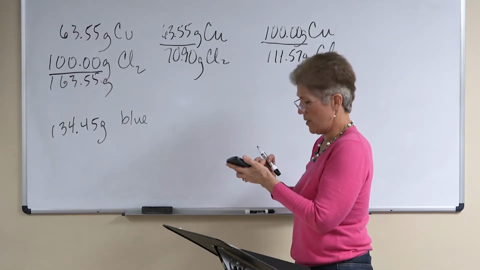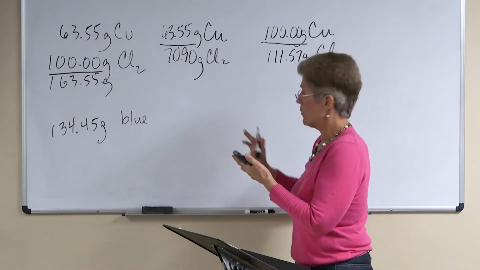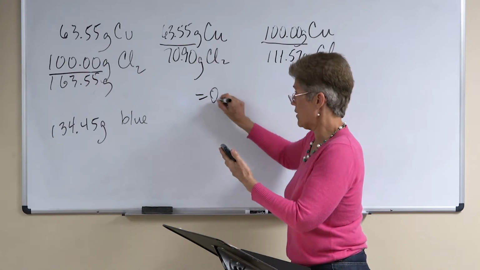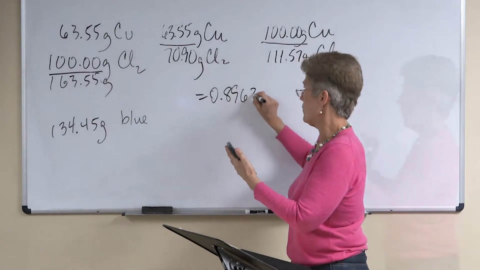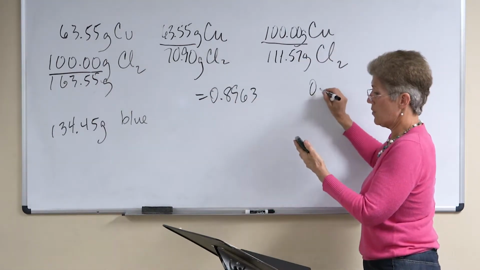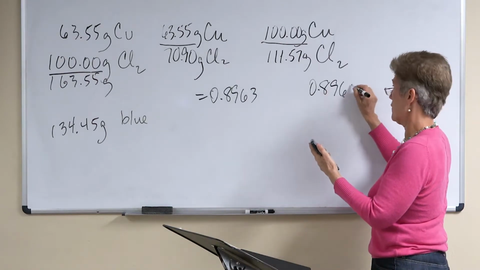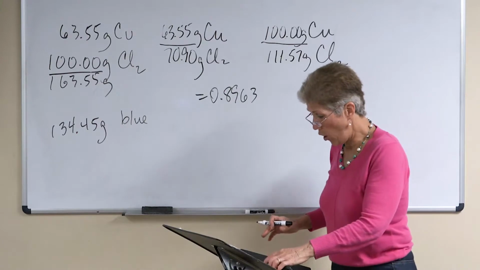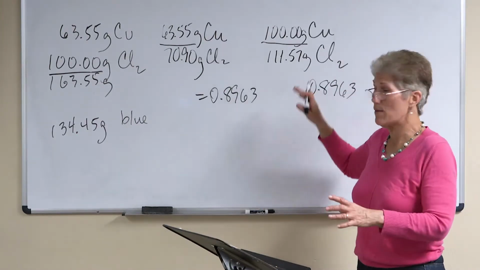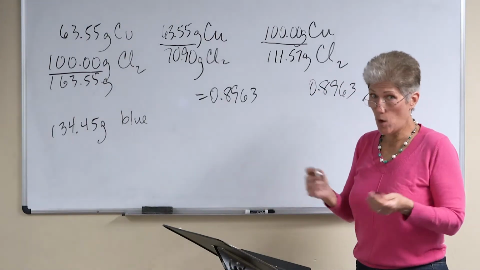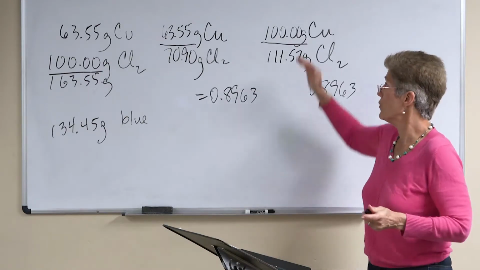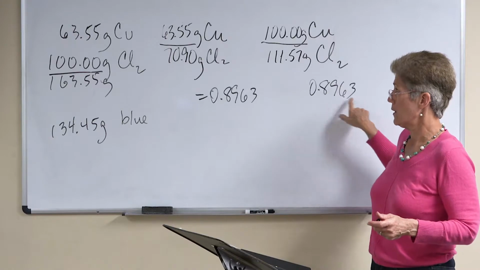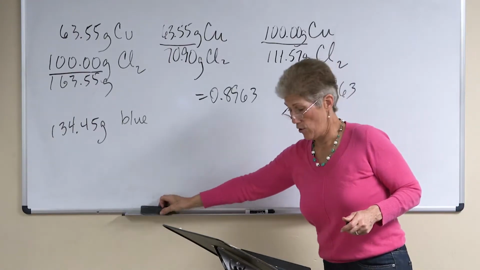63.55 divided by 70.9 equals, in 4 significant figures, 0.8963. This one gives me 0.8963. So are they the same? Yes, they absolutely are the same because they have the same ratio to one another. And that's how you'd figure it out, is you just see what the ratio is. This is copper per chlorine, and it's the same ratio, therefore they are the same.